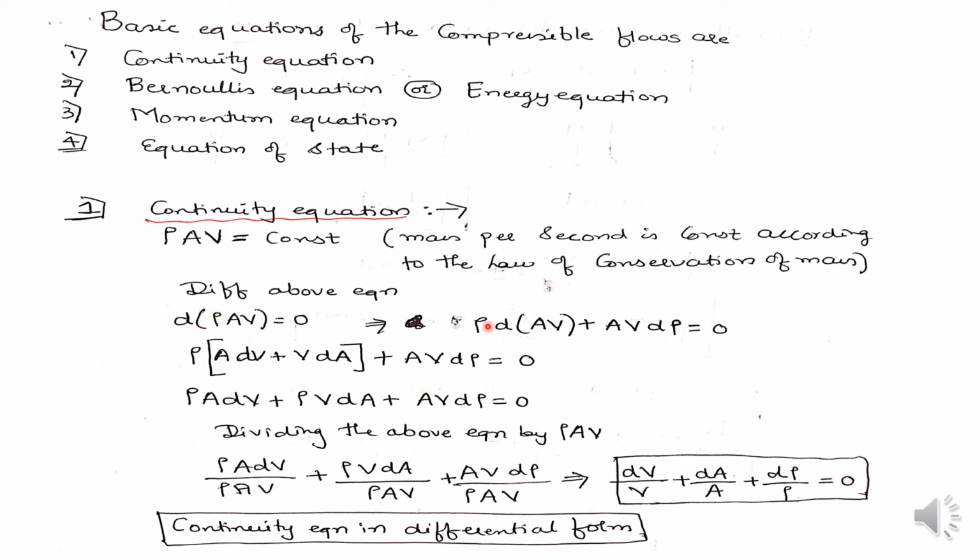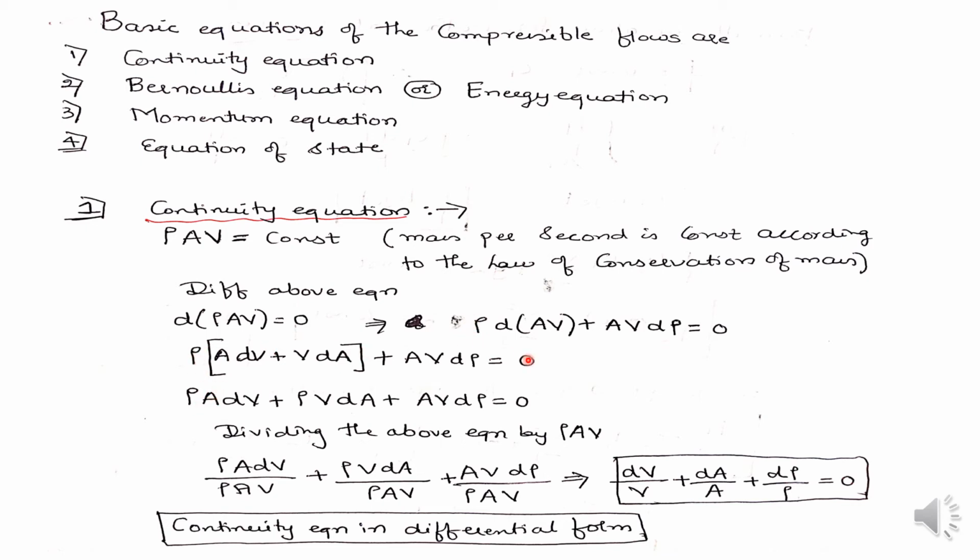Let me take rho outside and differentiate the A into V term, plus A into V times d rho, equal to 0. Here rho we have taken outside, so let me differentiate the A into V term, because we have considered rho as constant.